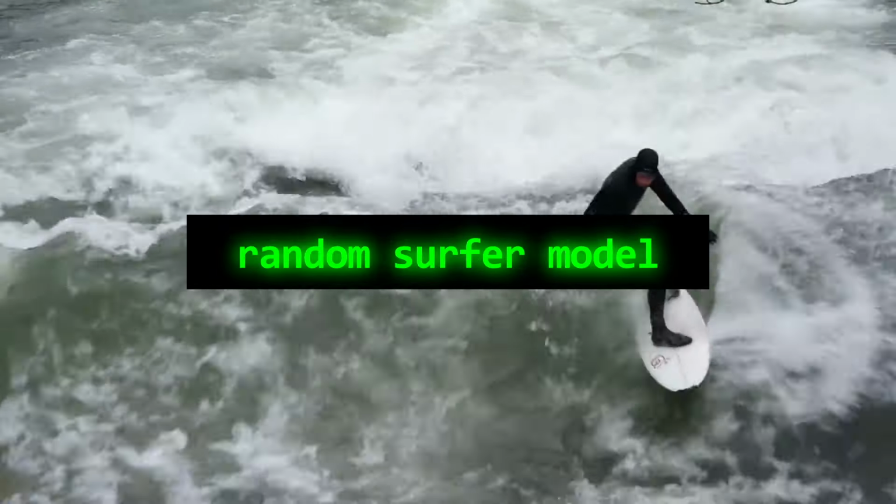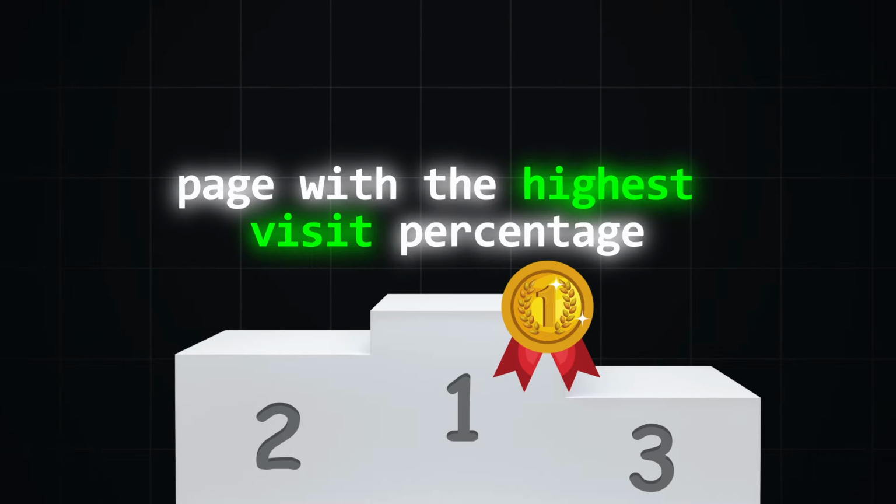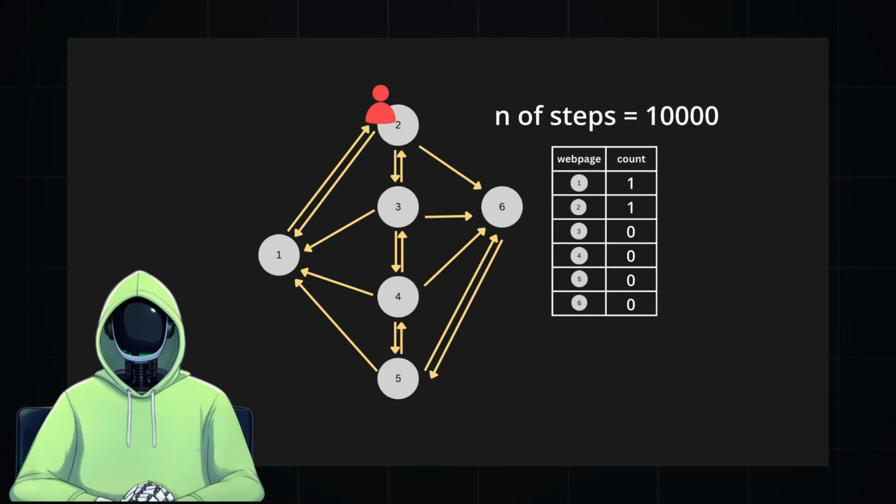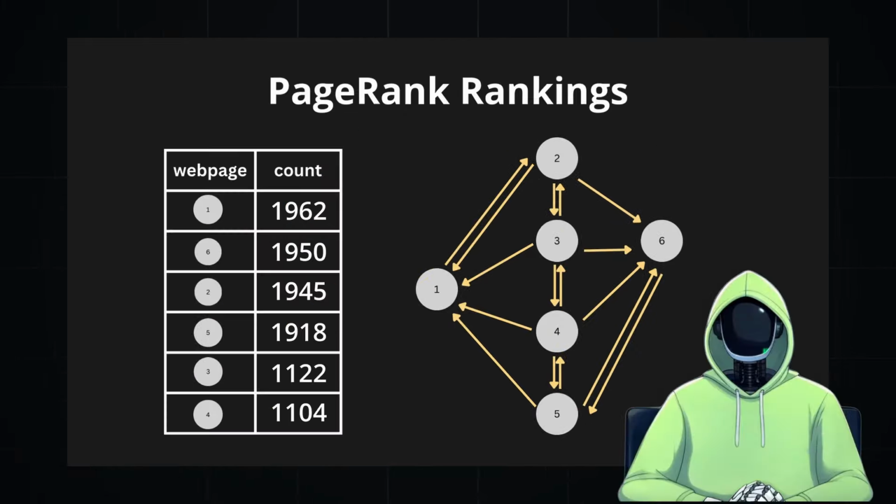This is also known as a random surfer model, and by tracking how often the user lands on each page, we can determine rankings based on the percentage of visits each page receives. But how does it work in practice? The user begins on a random web page and navigates by clicking links from one page to another, tracking how often each page is visited. These pages are then ranked based on the percentage of visits they received. Pages with more incoming links naturally receive more visits. Additionally, since these high-ranking pages draw more traffic, the pages they link to also experience an increase in visits.